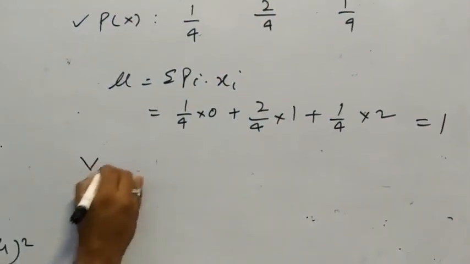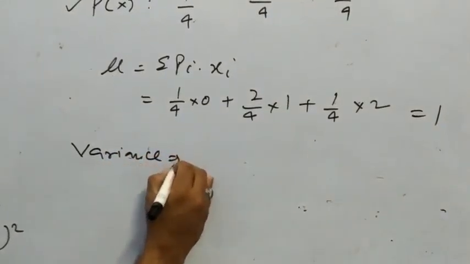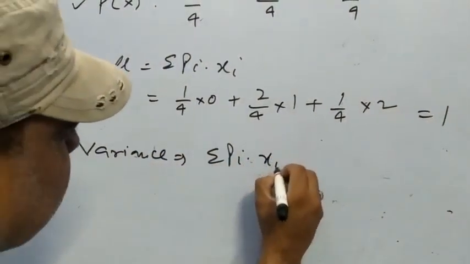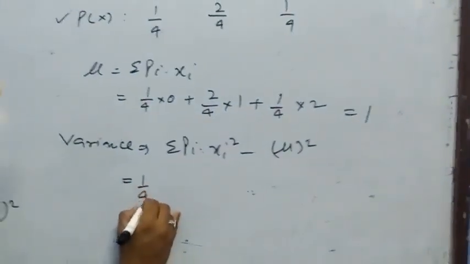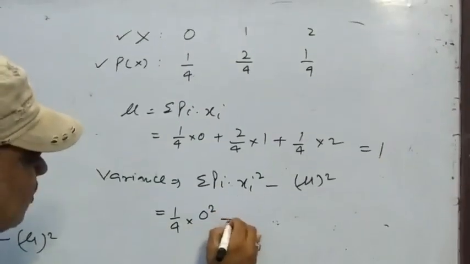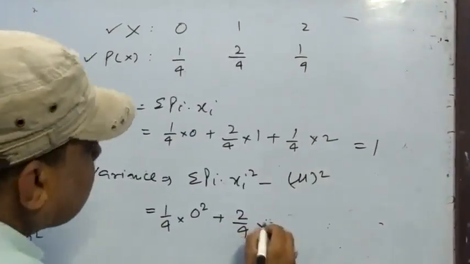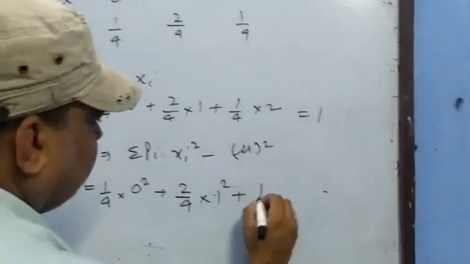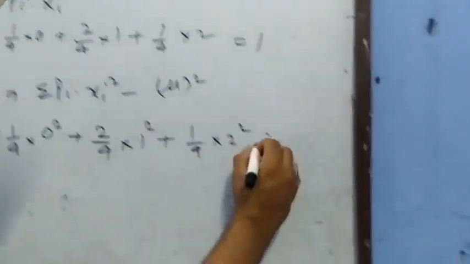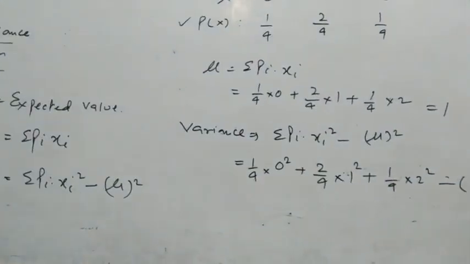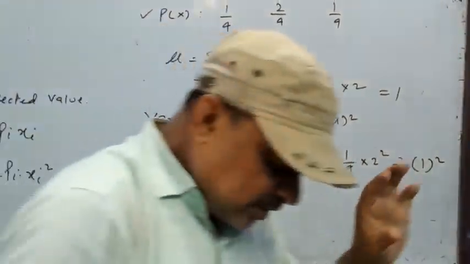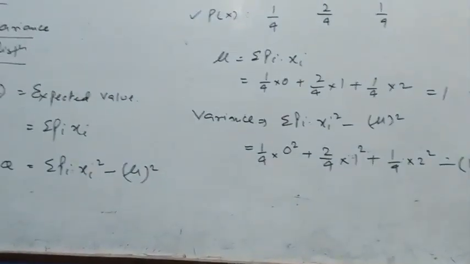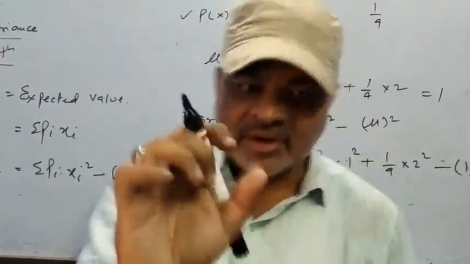Now, what is the variance? How will you find the variance? It is summation pi into xi squared minus mean squared. So pi, that is 1 upon 4, into 0 squared, plus 2/4 into 1 squared, plus 1/4 into 2 squared, minus mean squared. After solving you will get the variance. So first you will make the probability distribution. After that you will find the mean and variance.